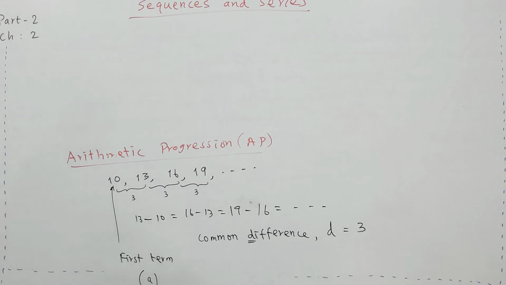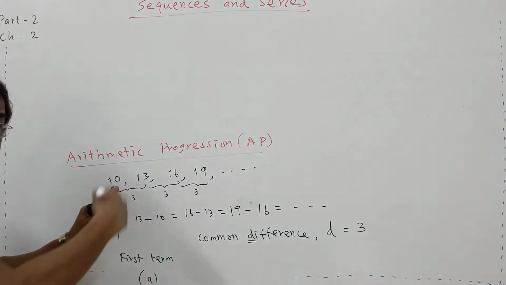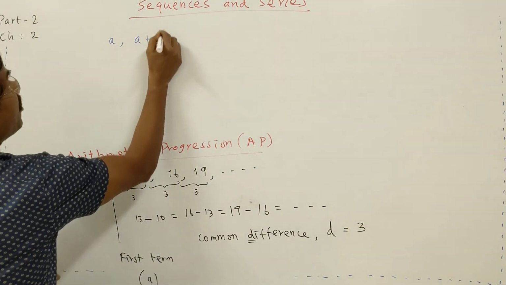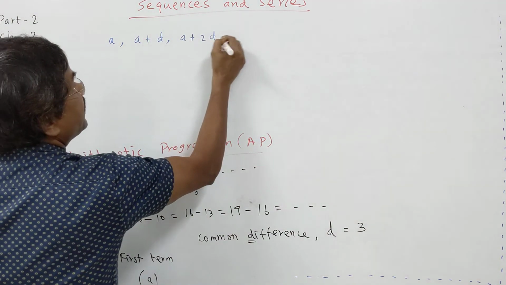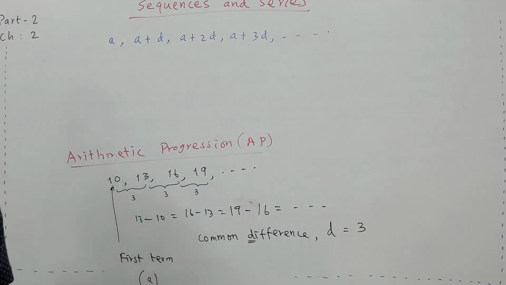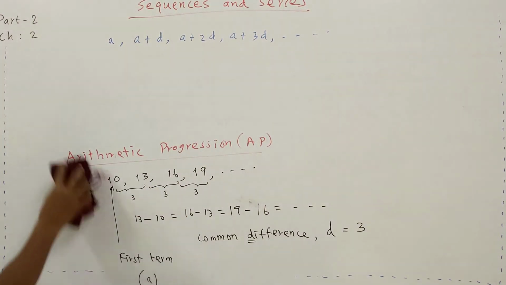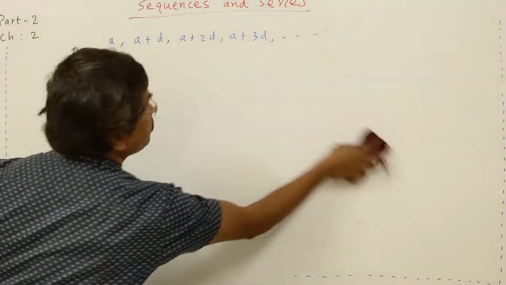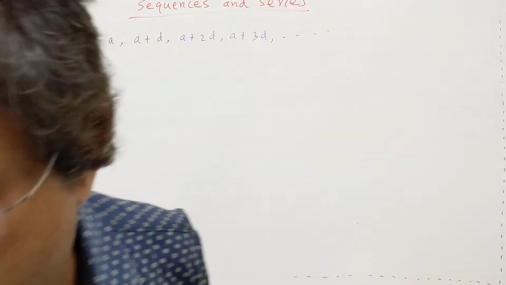Sequences and series. I told you how this is progressing. You fix the first term and then keep on adding the difference. So here A is the first term, then add the common difference: A plus D, A plus D plus D, A plus 2D, A plus 2D plus D, A plus 3D, like that it goes. This way it is progressing. Alright? I hope you people copied this. So A is called the first term and D is called the common difference of the AP.